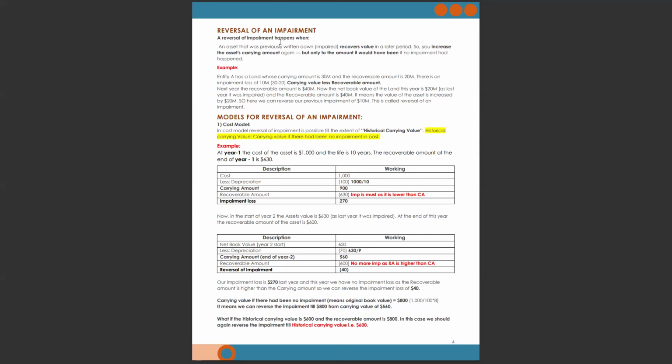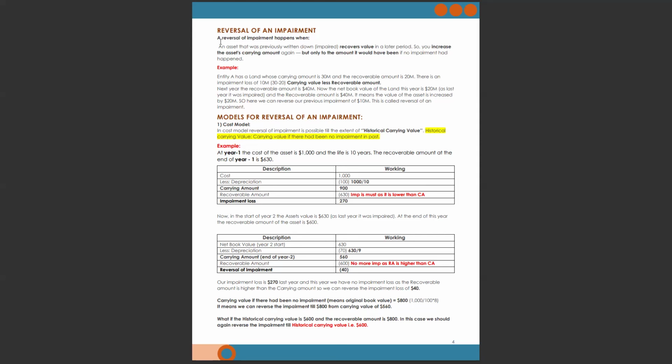Now in this case we don't have any impairment loss, we have a gain. So we have a gain of 10 million, and last year we had an impairment loss of 5 million. So now we can adjust last year's impairment loss by this year's gain. So the net gain we will have is 5 million.